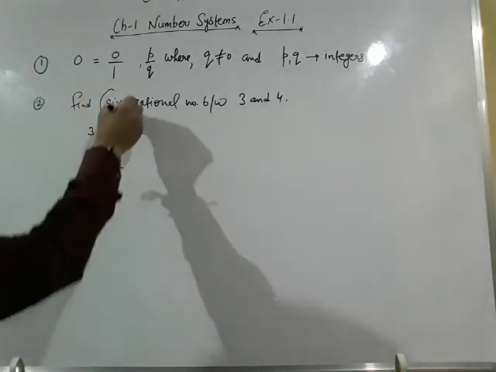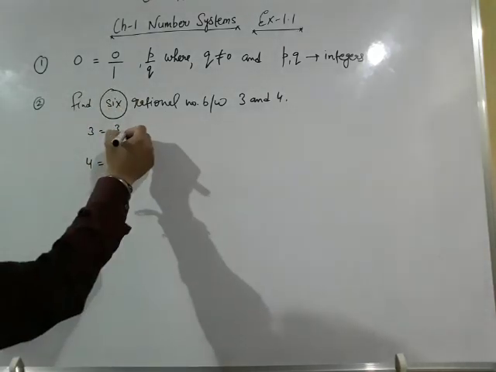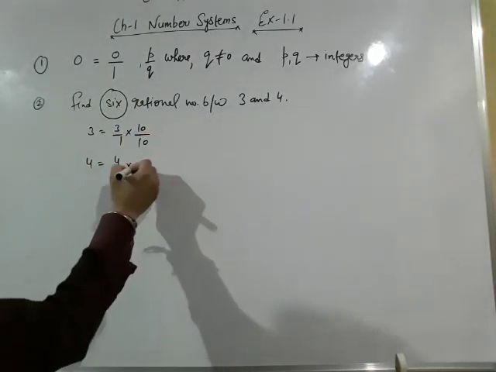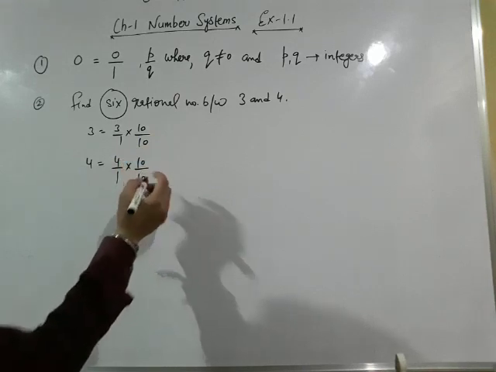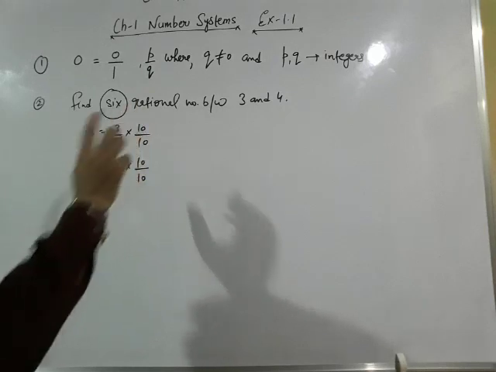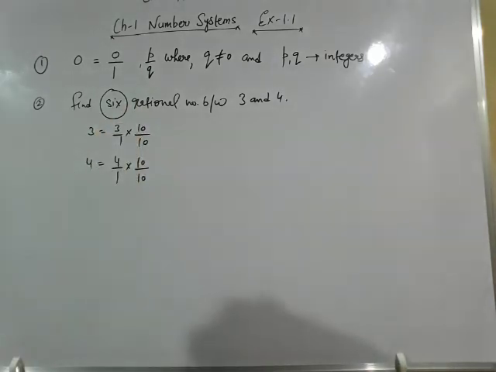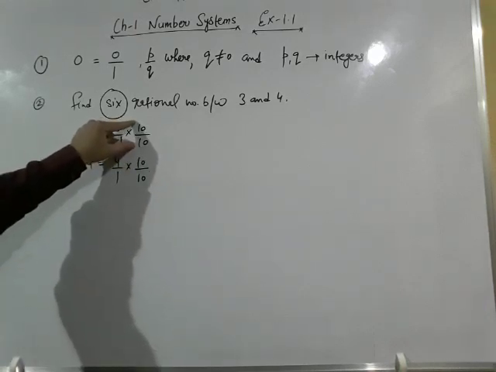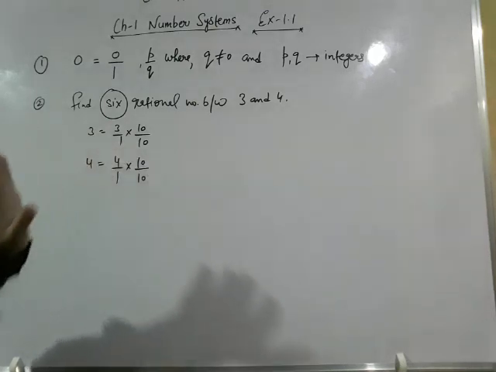And how many numbers we have to find? 6. So multiply both the numbers by 10 by 10. 99% questions will be solved by multiplying them by 10 by 10. You need not think by which number you should multiply to get the required answer. Almost 99% questions you can solve by multiplying them by 10 by 10.